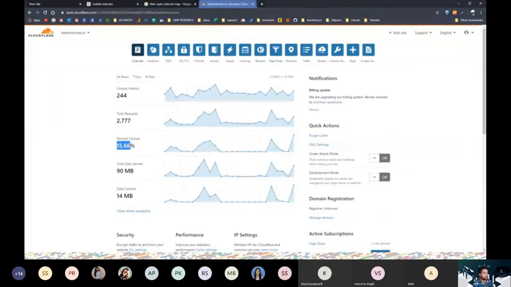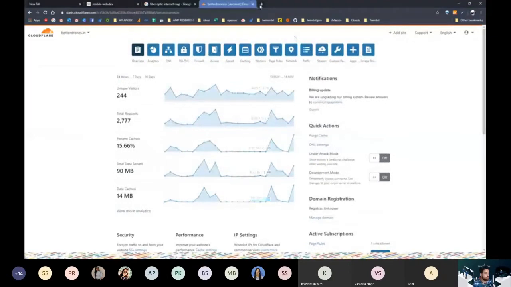And this is the percentage of content that is from the cache. So 15% of the times, the person who is visiting our website is actually accessing the cached content instead of the actual website. And we have saved this much amount of traffic, 90 MB. Now you would consider 90 MB is nothing, but in terms of websites, when every MB and every second matters, this is a lot. And this is the amount of cached content.